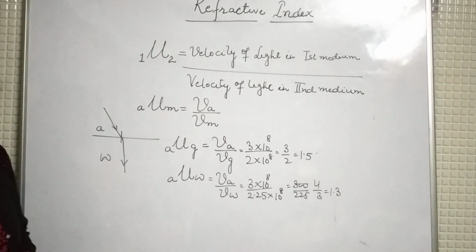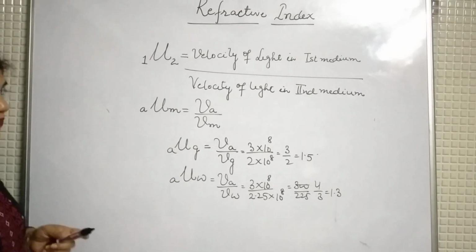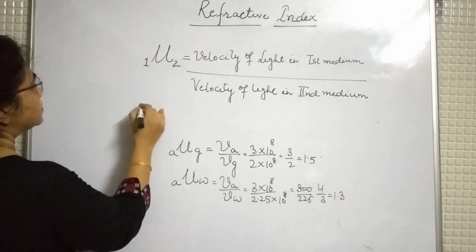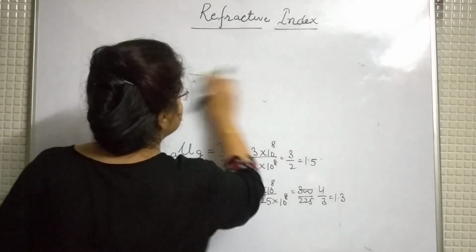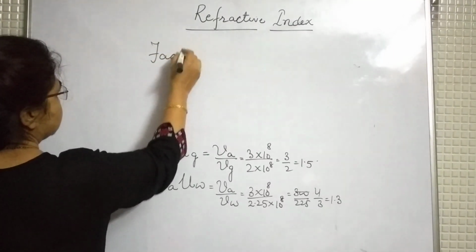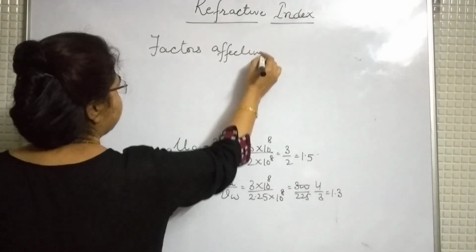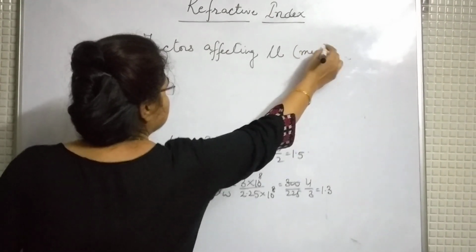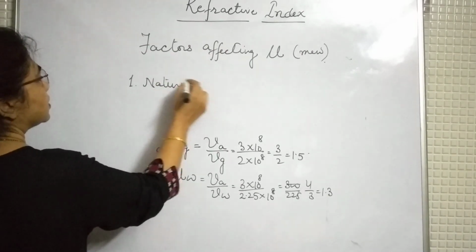Next, I will explain factors affecting refractive index, the factors on which it depends. So the topic is factors affecting refractive index. You know the symbol of refractive index is mu. So the first factor is the nature of the medium.